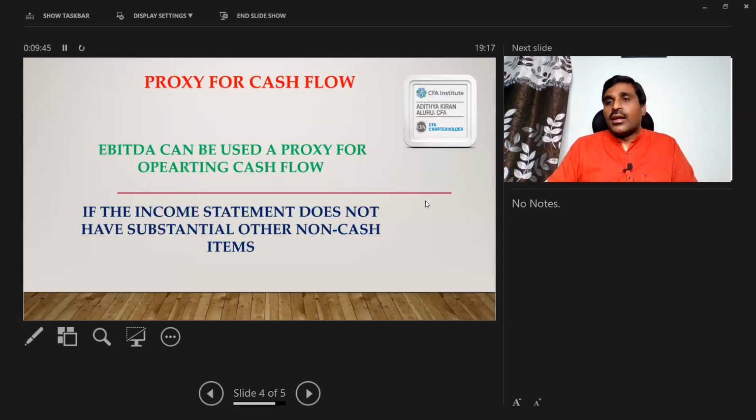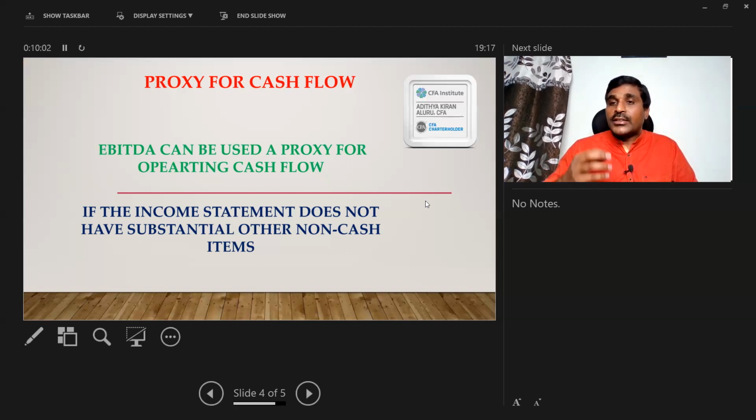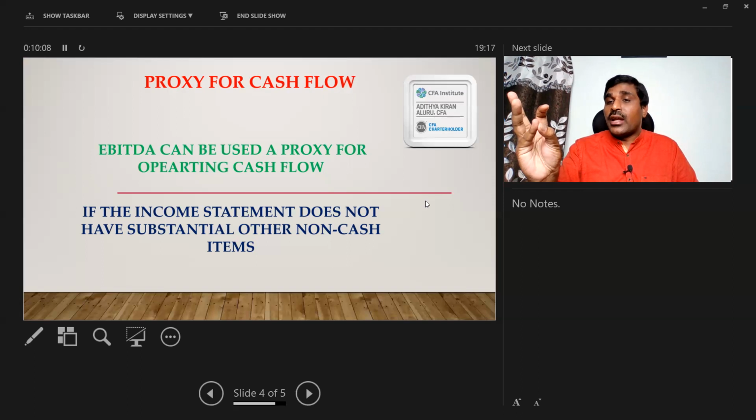Finally, people are using EBITDA as a proxy for cash flow. It is not a proxy for cash flow. It is a proxy for operating cash flow. You should not say EBITDA is a proxy for cash flow. EBITDA can serve as a best measure of operating cash flow if our income statement does not have many non-cash items. Depreciation is not the only non-cash item in our income statement.